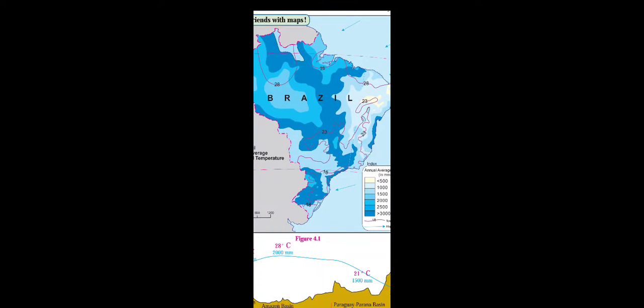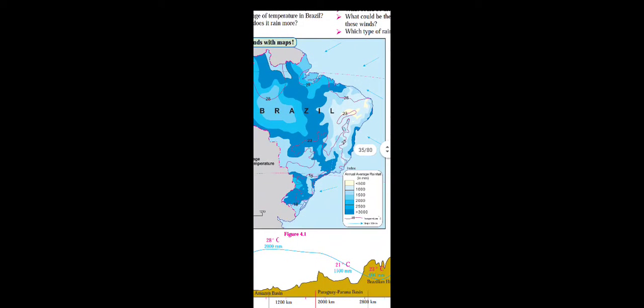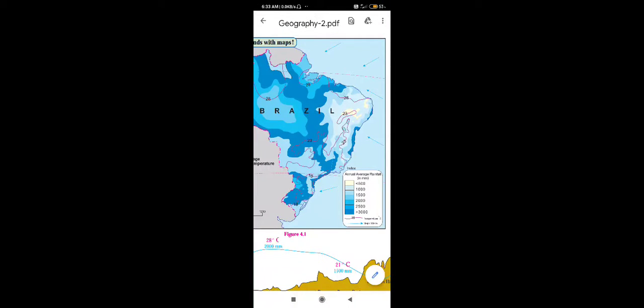The winds move in the vertical direction. You can see here the winds are moving in the vertical direction. Similarly, the convergence zones of the trade winds are weak here. As a result, cyclones are not formed. That is why tropical cyclones rarely visit the coast of Brazil.